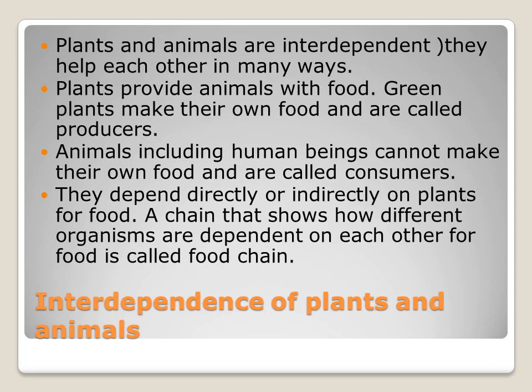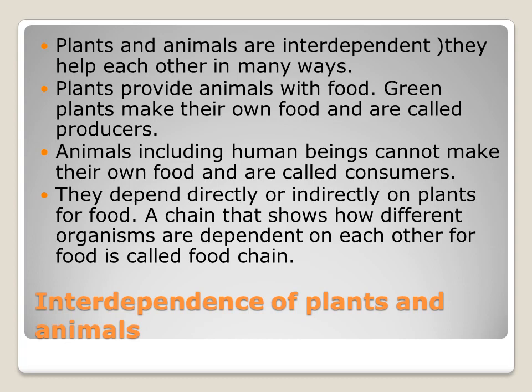Animals, including our human beings, cannot prepare our own food, right? So they are called consumers. However, we depend directly or indirectly on plants for getting food. A chain that shows how different organisms are dependent on each other for food is called a